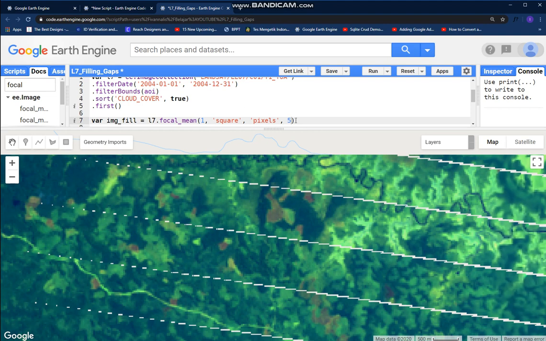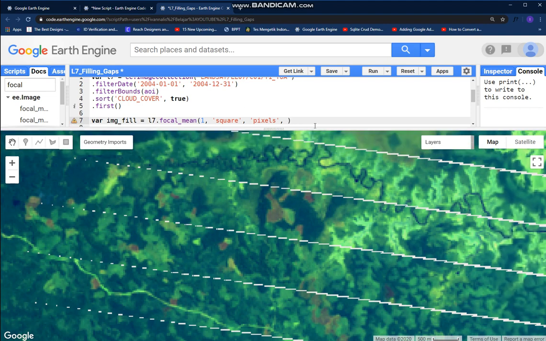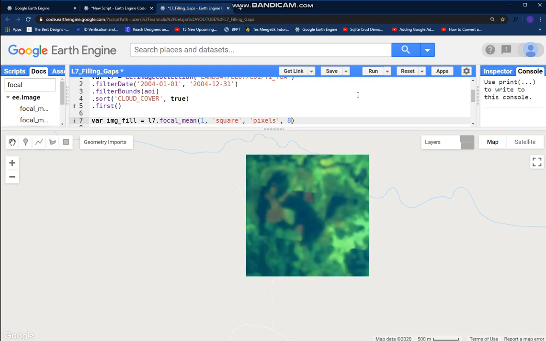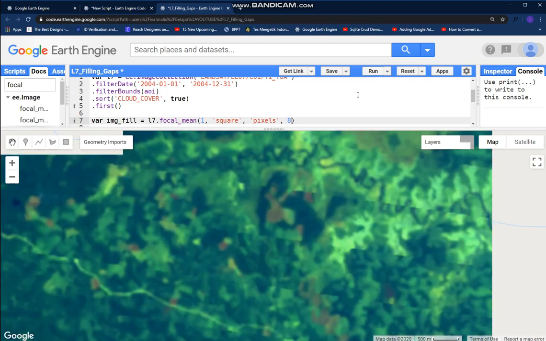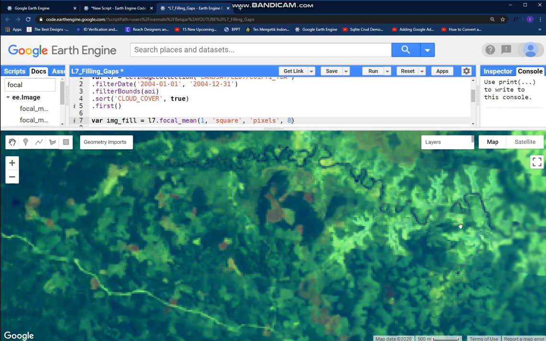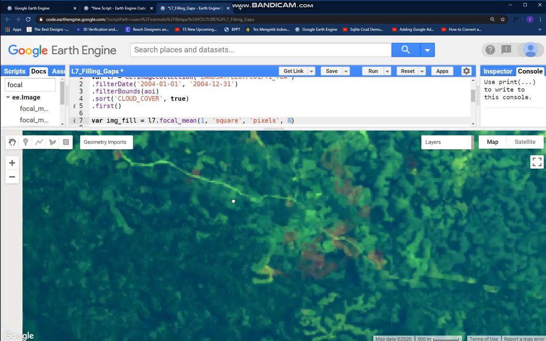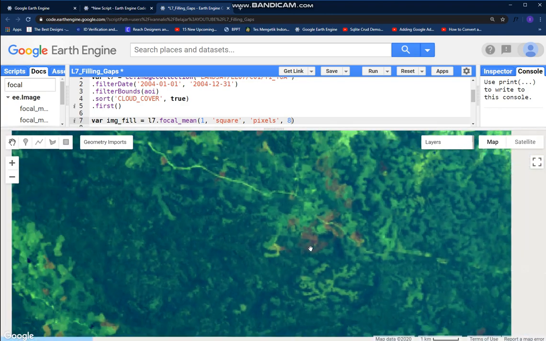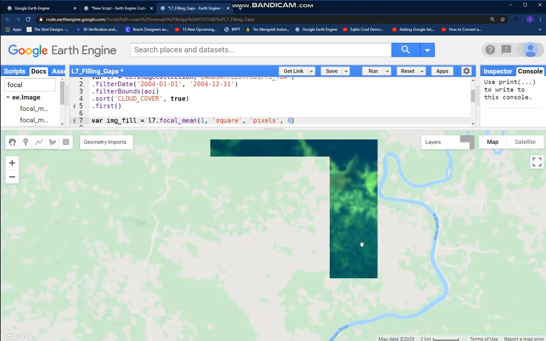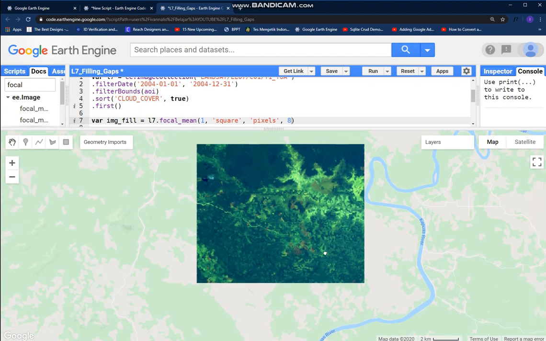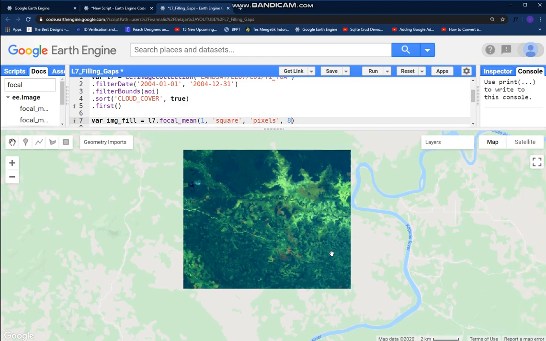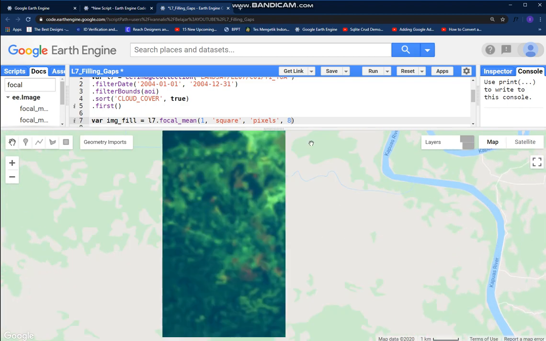It still has gaps, so increase it again, 8. Run it. And no gaps now. Let's see. Oh, not bad.